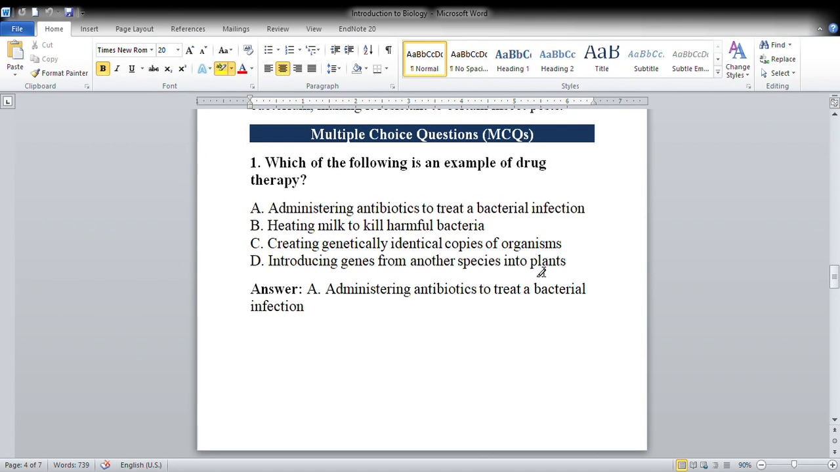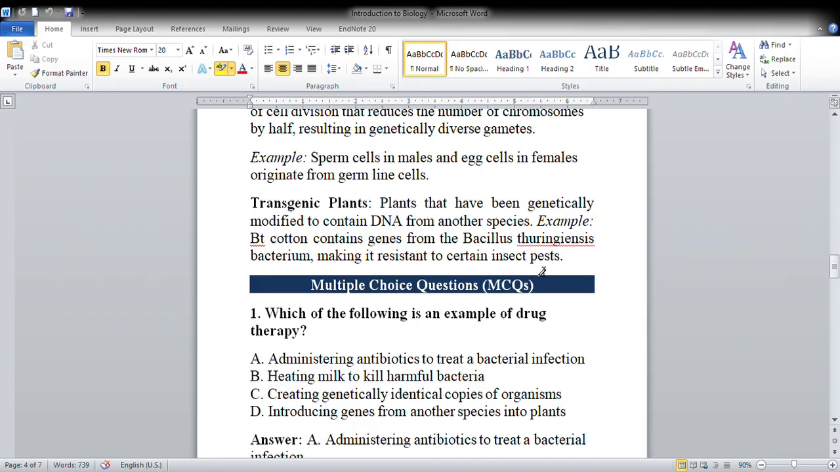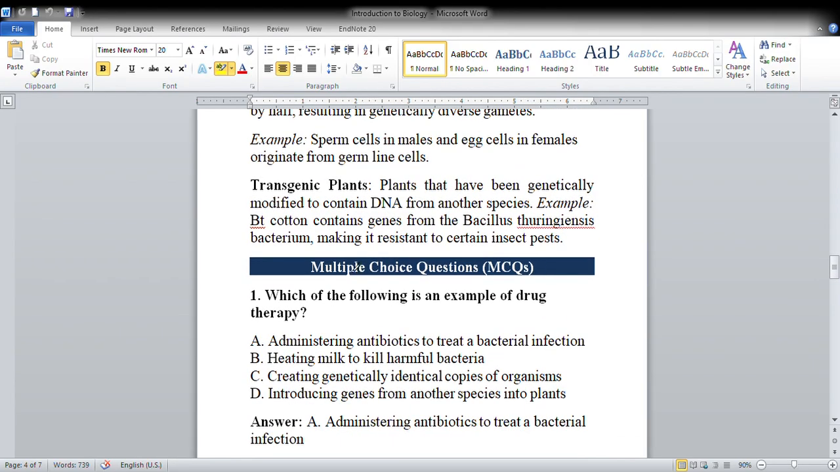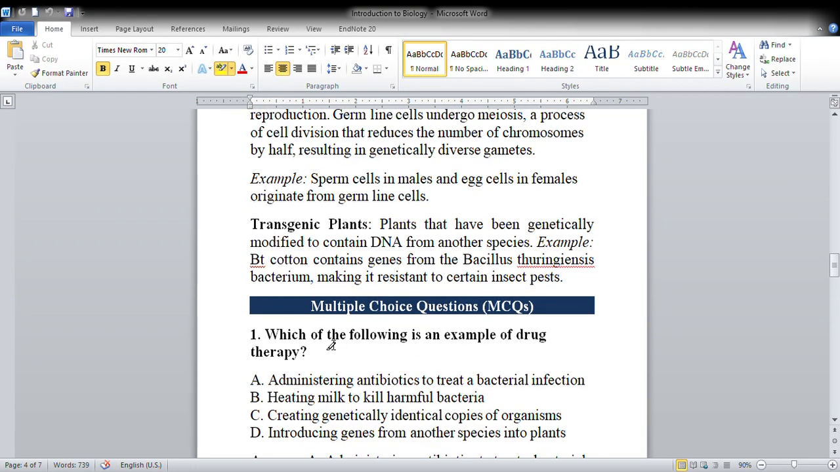So now there are some multiple choice questions here. Which of the following is an example of drug therapy? So the options are administering antibiotics to treat a bacterial infection, heating milk to kill harmful bacteria, creating genetically identical copies of organisms, and introducing genes from another species into plants. So here the suitable option and the best option is A.